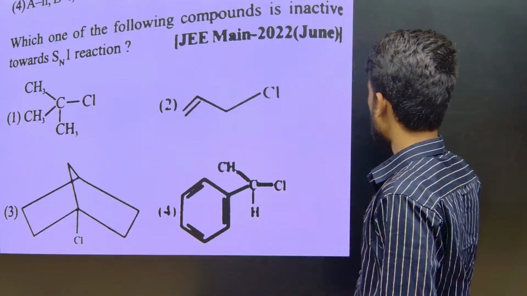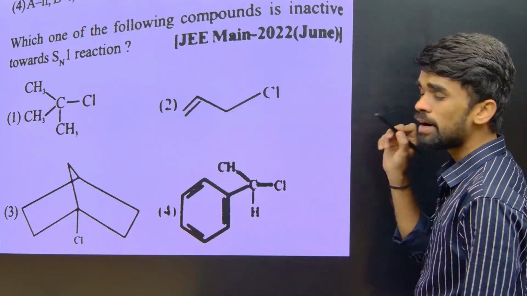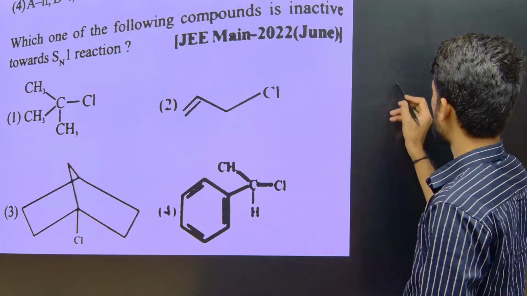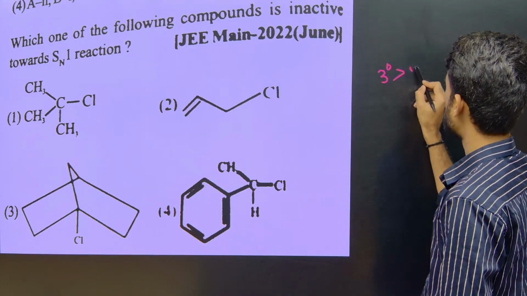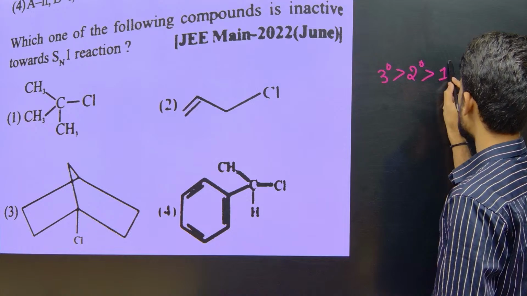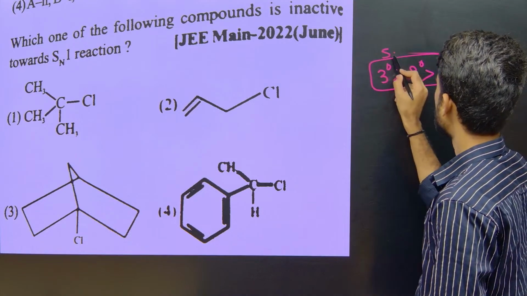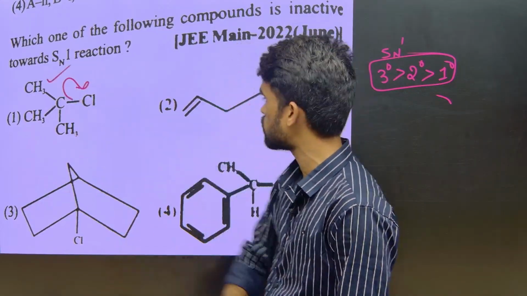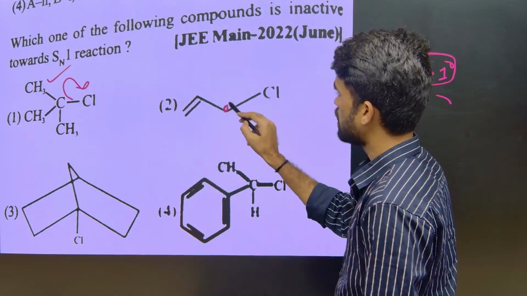See, we know alkyl halides will show reactivity towards SN1 and SN2 reactions, but the reactivity order in SN1 is more for tertiary, then secondary and primary. So here this is a tertiary carbocation, so it is highly reactive, and this is a primary carbocation.